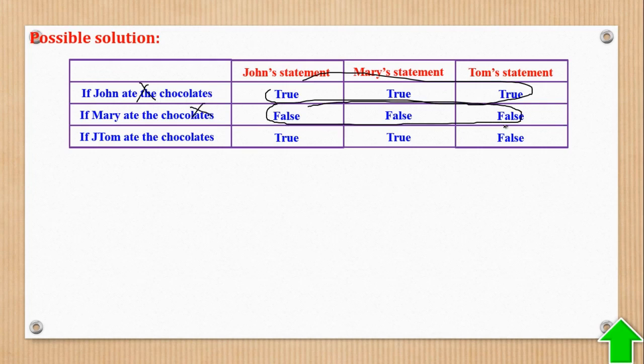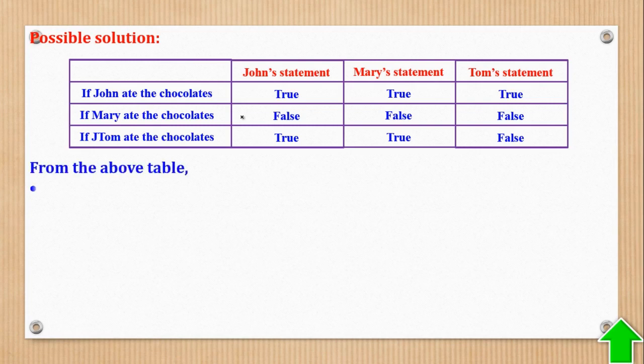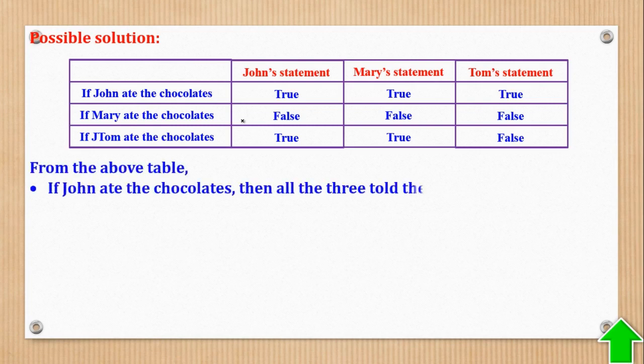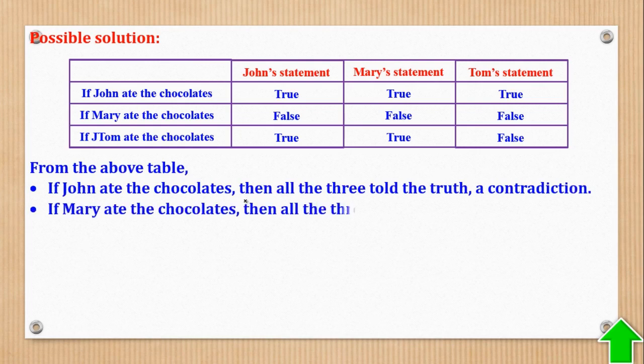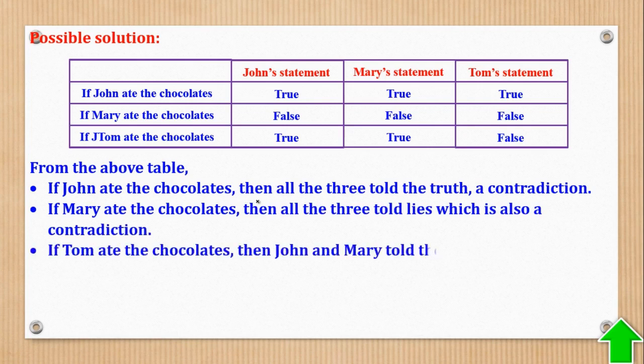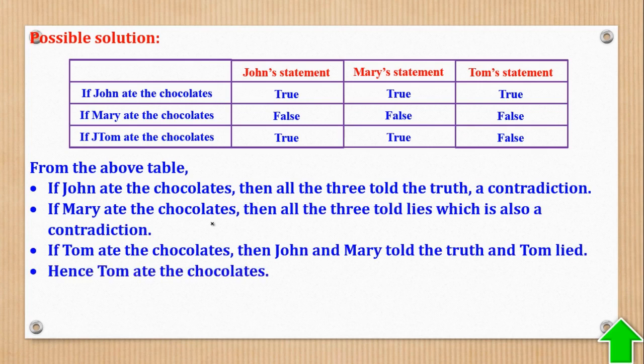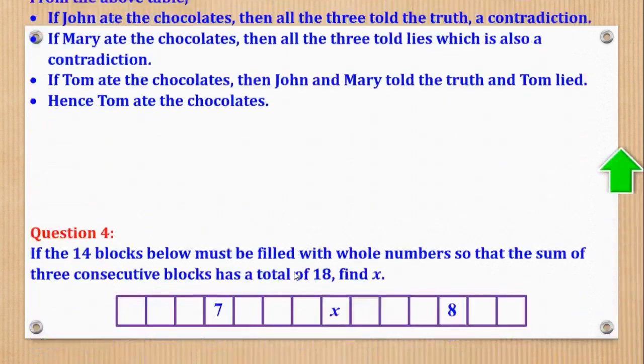But here, one told a lie and two told the truth, meaning it is this, because it satisfies the conditions given. Therefore, we conclude. There is a contradiction for John, also a contradiction for Mary, and therefore the person who ate them was Tom. So that was question 3.